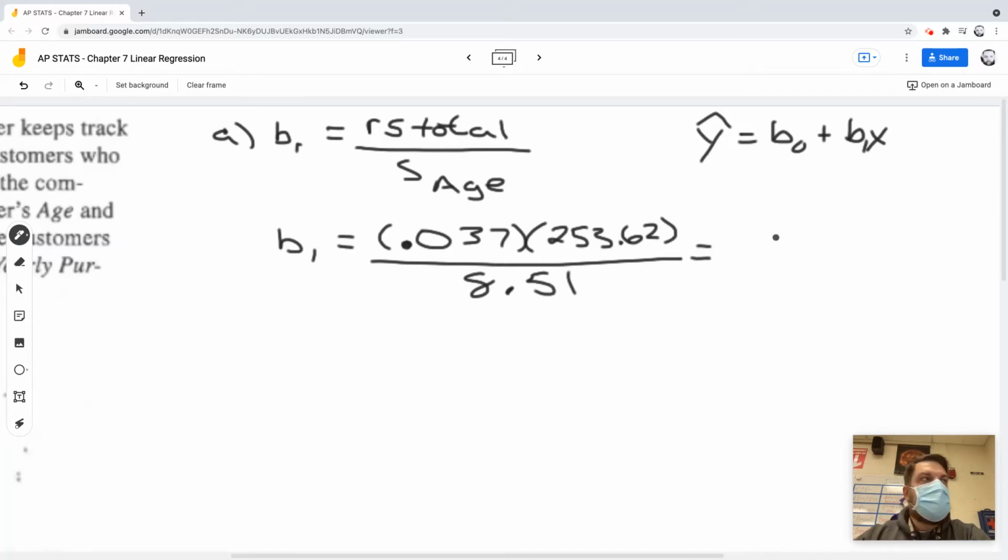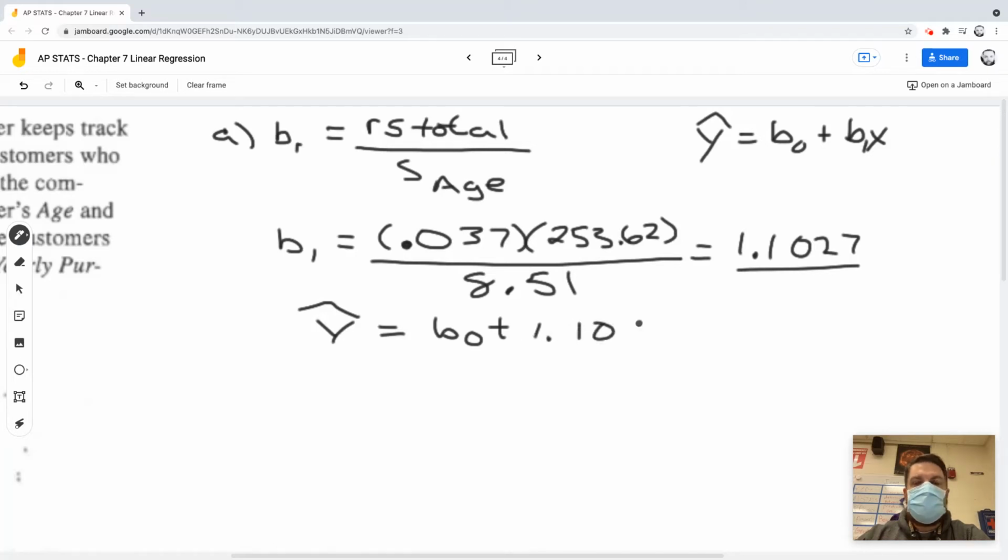If you crank through the math, that gives you, I think, 1.1027. Then we come back to this equation: y hat is equal to b naught plus, but now we know what the slope is, 1.1027 times x. And we plug in the numbers.